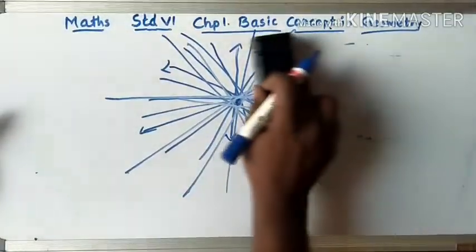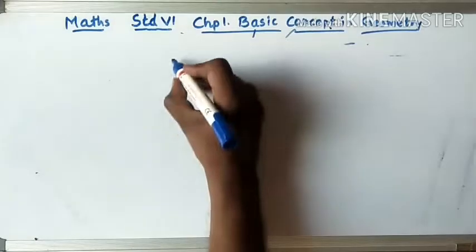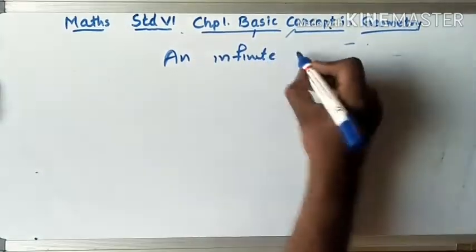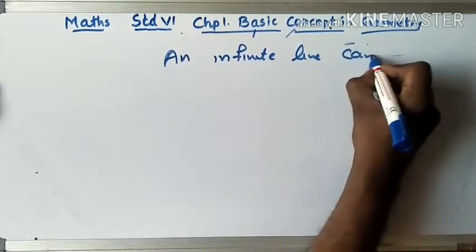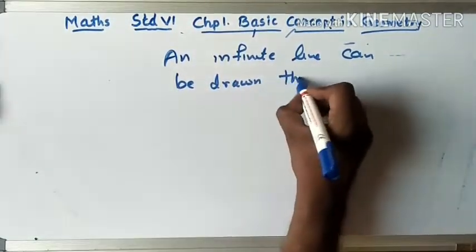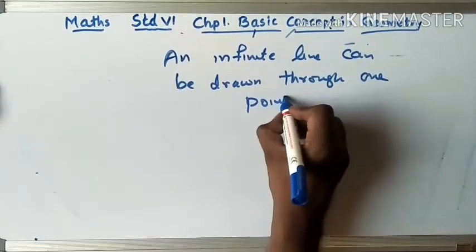So an infinite number of lines can be drawn through one point.